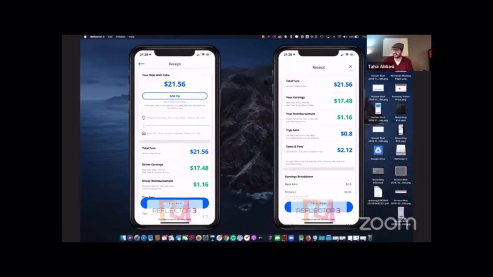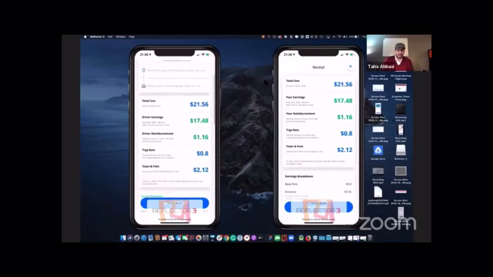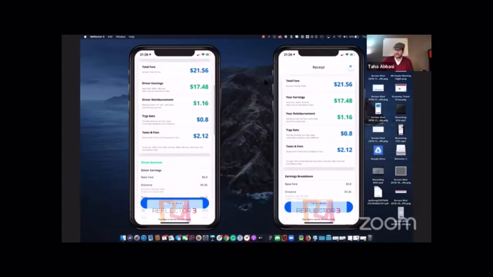So you can see that the total fare is $21.56, and the total fare on the rider receipt on the left side is $21.56. And we explain what's going on with the receipt. So I'll go down here to the explanation part. Look at the total fare on both of them is $21.56, and then we show driver earnings are $17.48. Well, hey, you might ask, how come there's a difference? Who's taking the rest? So then we explain it.